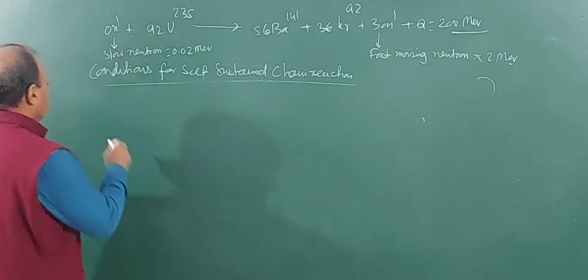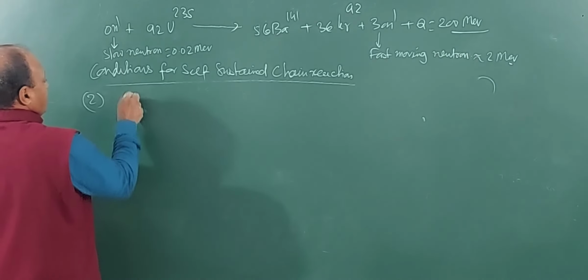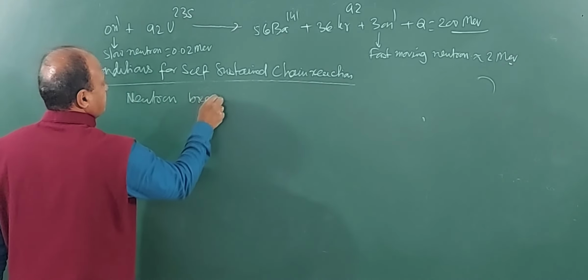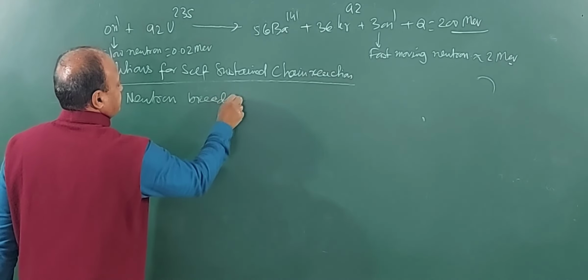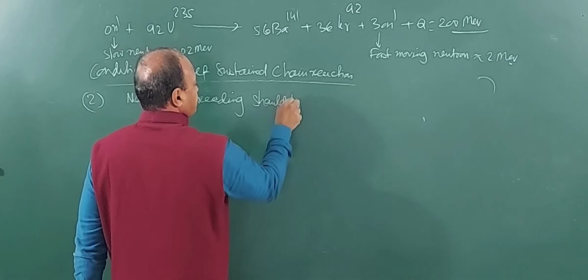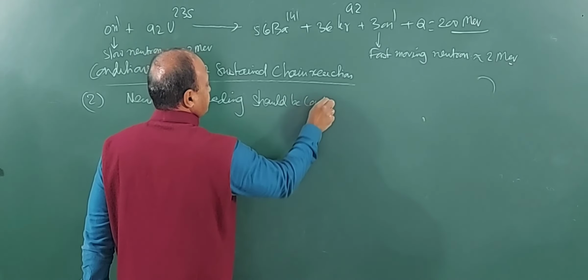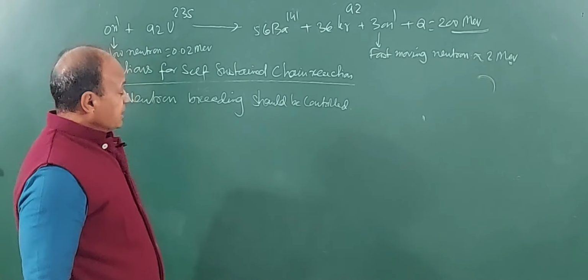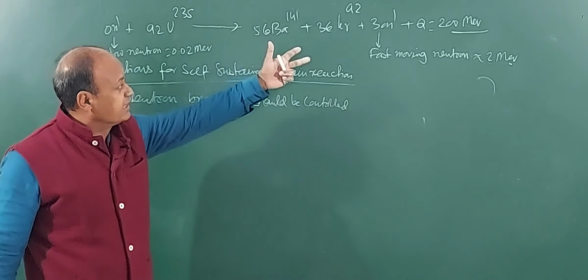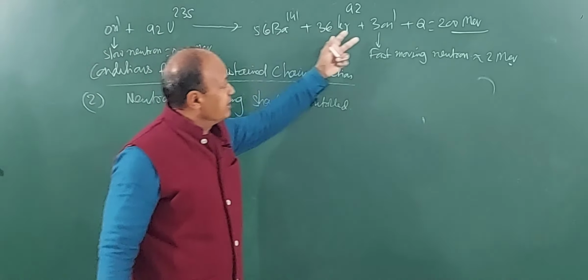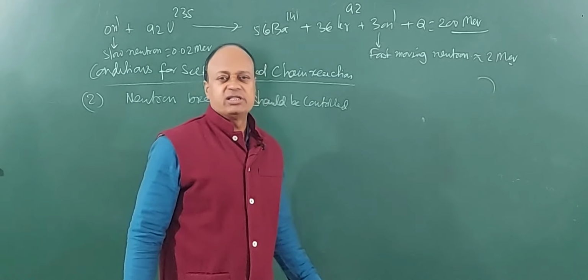Next condition, number 2, neutron breeding should be controlled. Now this is very important. Neutrons are being produced inside the reaction. I am using one neutron and this number goes on increasing exponentially.